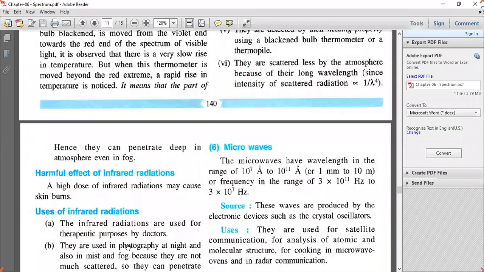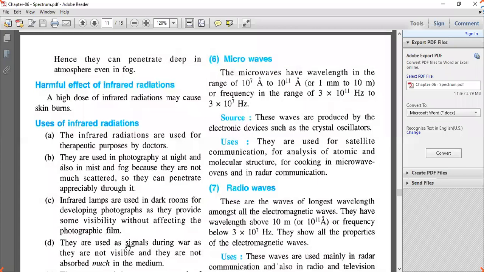These microwaves are of the range 10^7 angstrom to 10^11 angstrom. Okay, these waves are produced by electronic devices such as crystal oscillators, and they are used for satellite communication and for analyzing atomic and molecular structure.